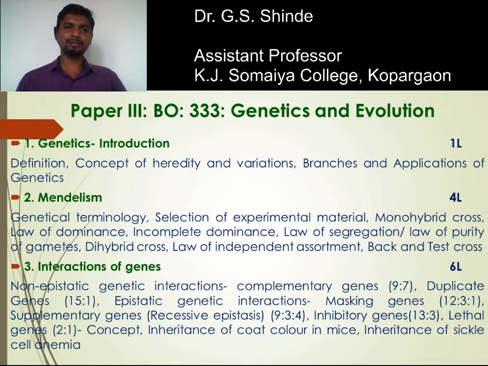The law of dominance states that when a cross is made for a single pair of contrasting characters, which we call a monohybrid cross, only one character appears in the first filial generation. This is called the law of dominance. Next to this is incomplete dominance. When an intermediate phenotypic expression appears in the F1 generation, the dominant allele is not able to completely mask the expression of the recessive allele, and an intermediate phenotype appears in the F1 generation. Such a phenomenon is referred to as incomplete dominance.